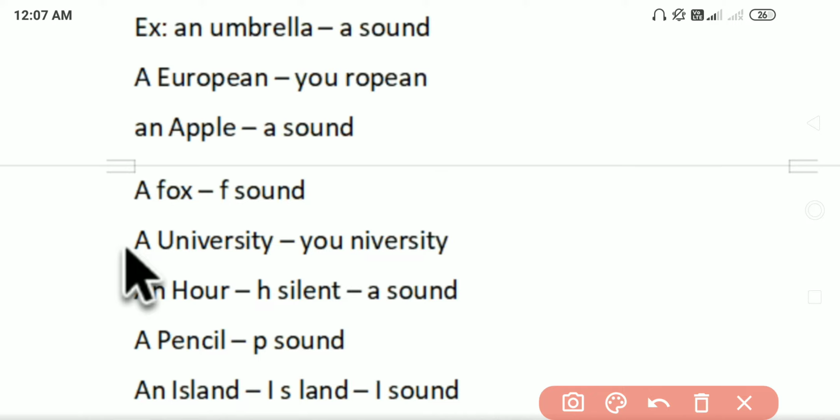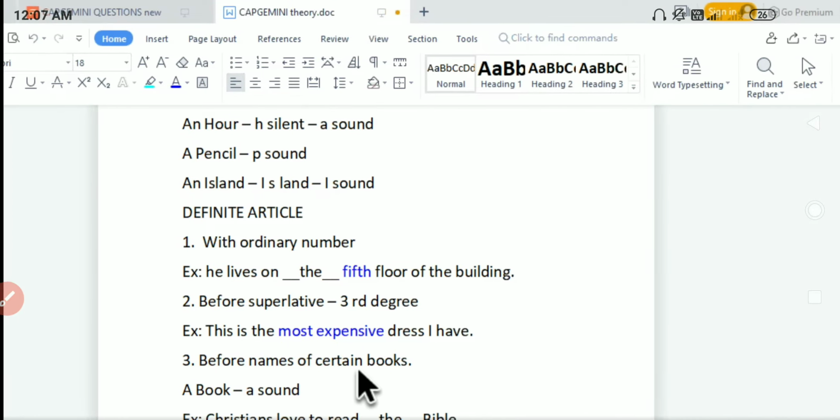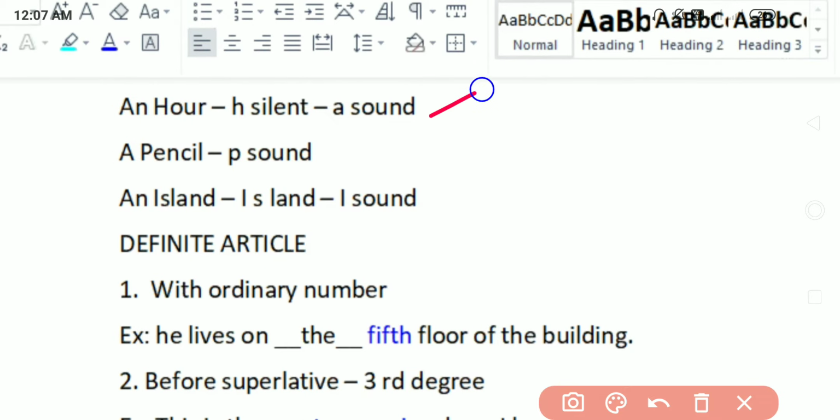So a pencil, p sound, so that's why a will be used. And island, so I sound means an, so an island. We can't say a island, no, it's an island. Okay, so if it is a vowel sound, then it's an. So an hour, again few examples I have written here: an hour, a pencil, an island.